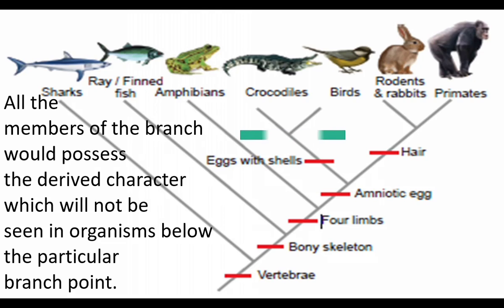So we can understand that organisms below the branch point do not possess the derived characters of the organisms found above the branch point.